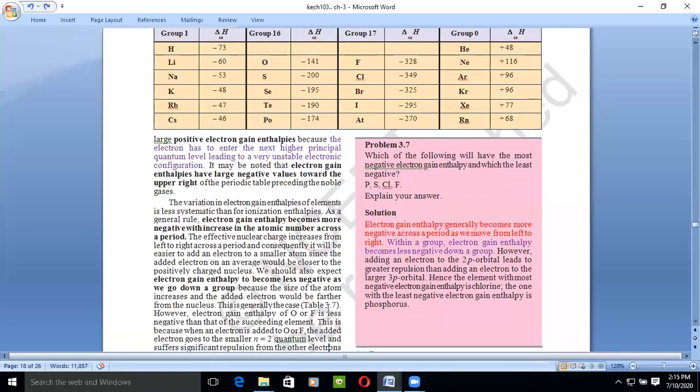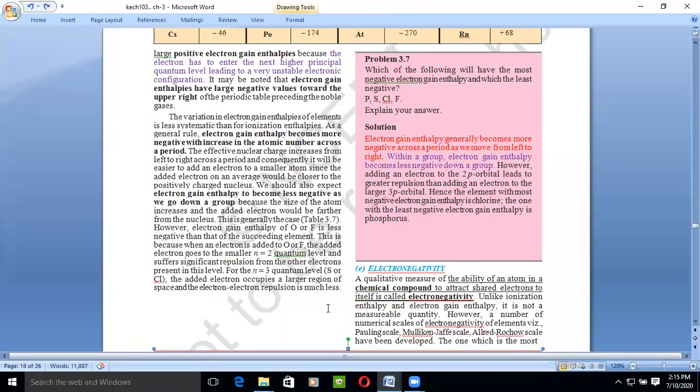So from these things we just came to know that electron gain enthalpy becomes less negative as we go down the group. Means down the group it decreases and along the period it increases, because the size of the atom increases and the added electrons would be further from the nucleus. Whenever the atomic size increases, the number of shells will increase because of the increasing atomic number. So which led to what? Which led to a great difference in the distance between the nucleus and the outermost shell.